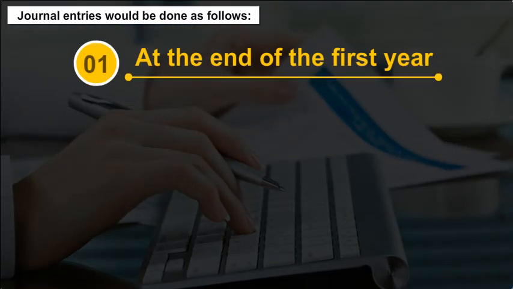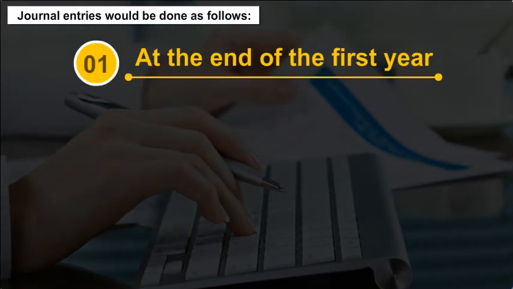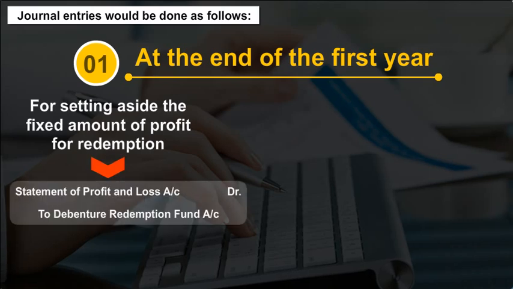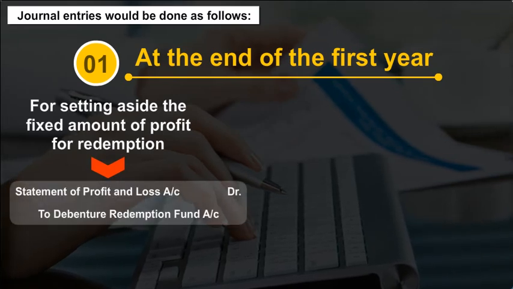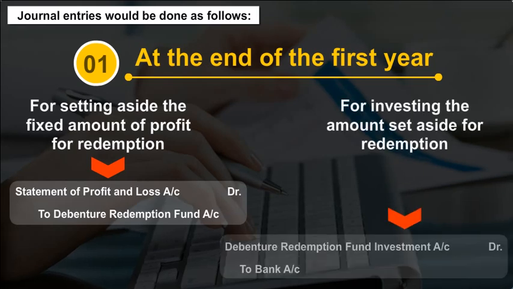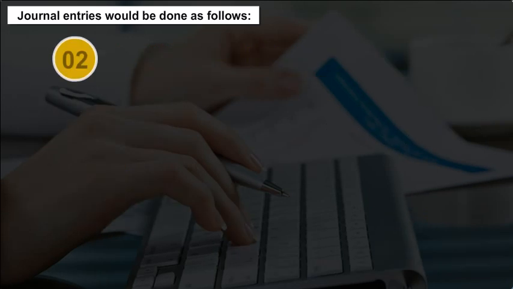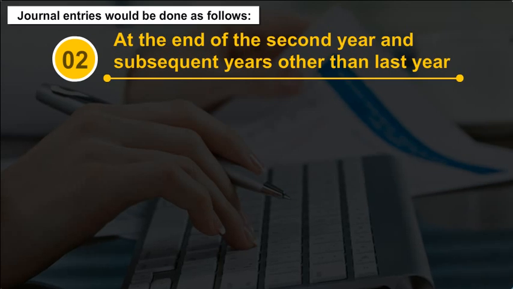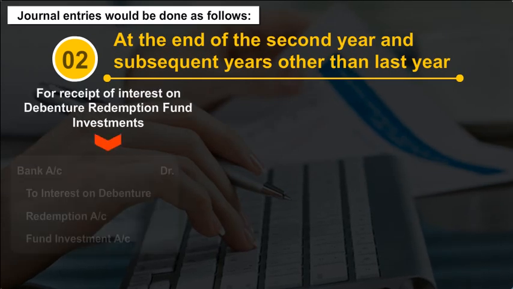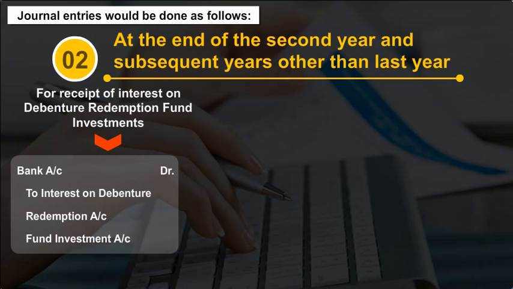1. At the end of the first year. A. For setting aside the fixed amount of profit for redemption. B. For investing the amount set aside for redemption. 2. At the end of the second year and subsequent years other than last year. A. For receipt of interest on debenture redemption fund investments.